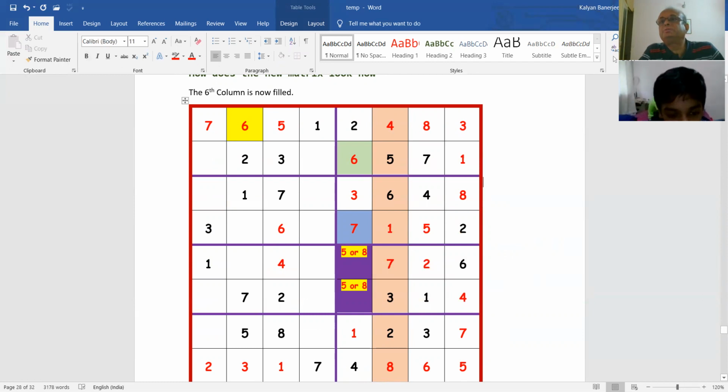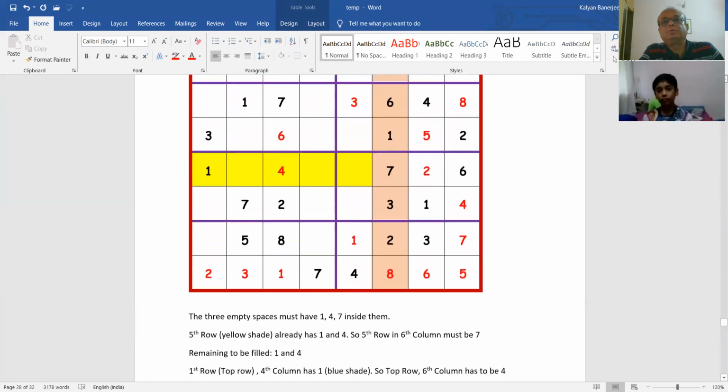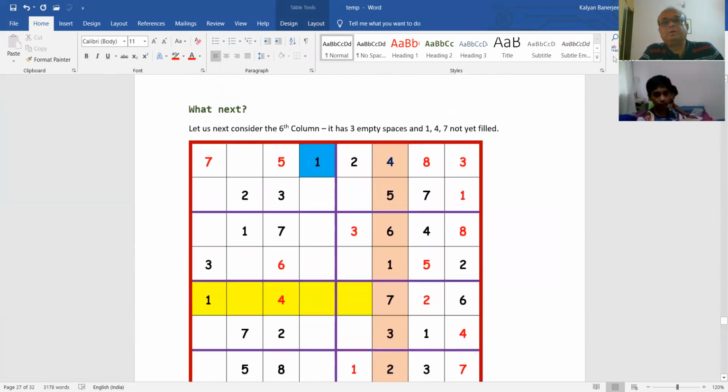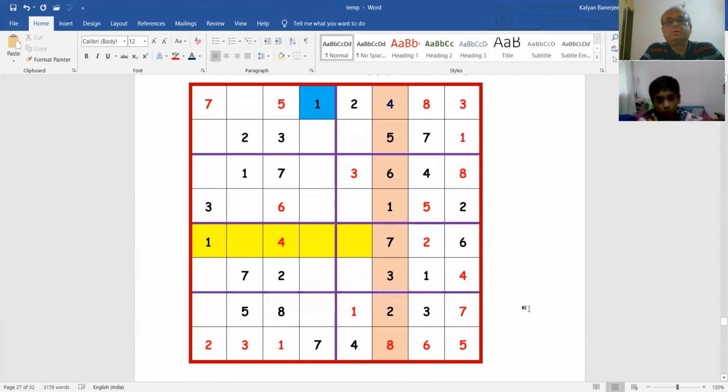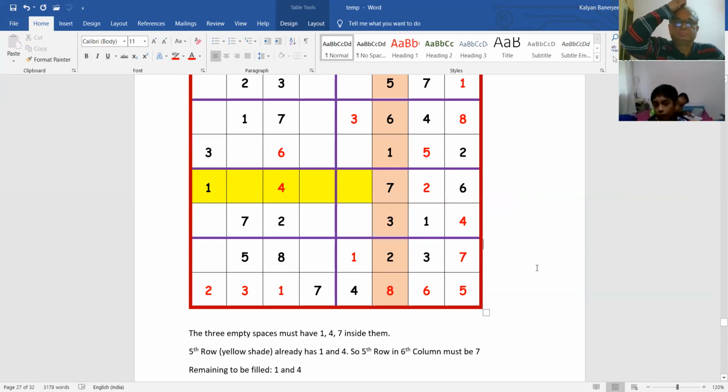If you go to this previous one, here there are 2 empty boxes, right? In these 2 empty boxes, what can go in? Can you tell? 5 or 8, because all the others are filled in.